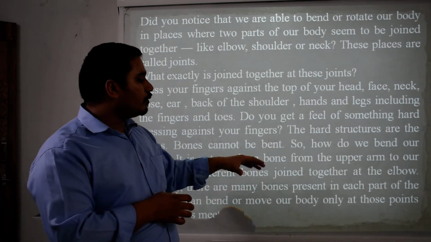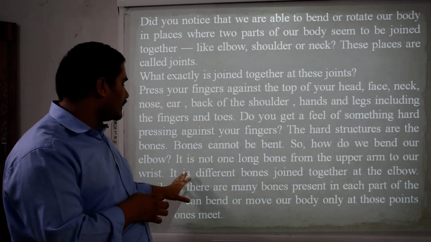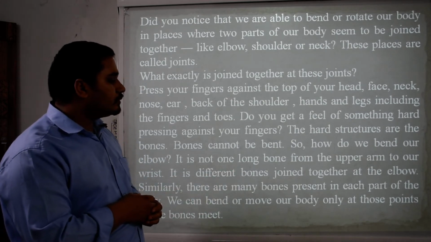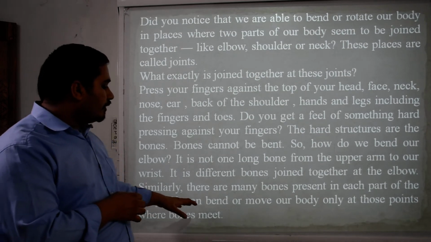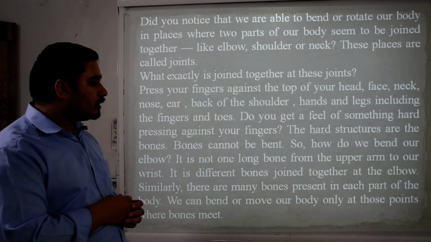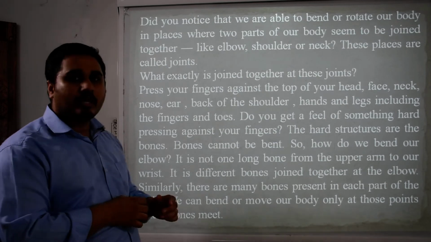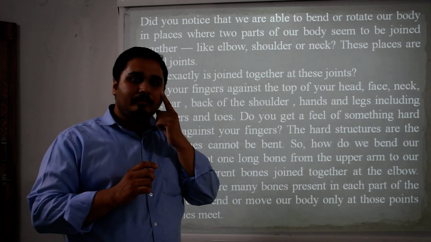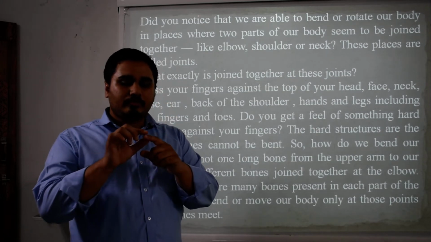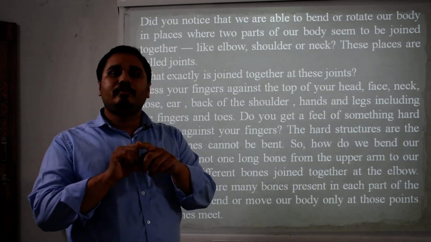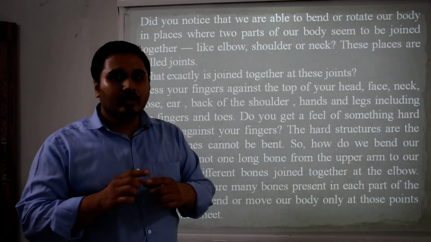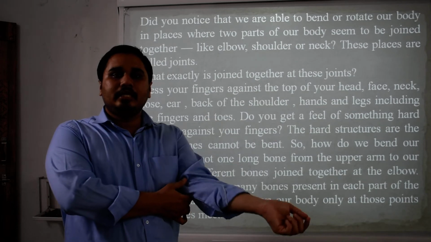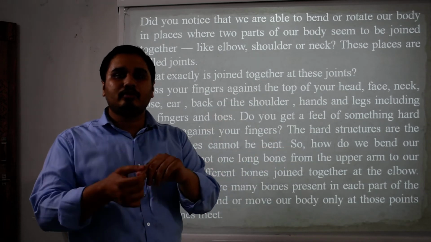It is not one long bone from the upper arm to our wrist. It is different bones joined together at the elbow. Similarly, there are many bones present in each part of the body. We can bend or move our body only at those points where bones meet. For example, this is a hard part, and the chin also, but what kind of bend will be there? It is where two parts are joined. Here it easily partially moves, and the finger also.